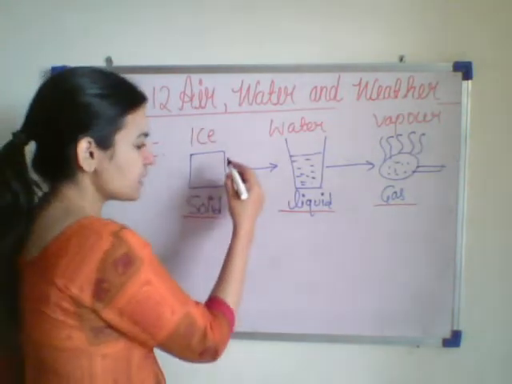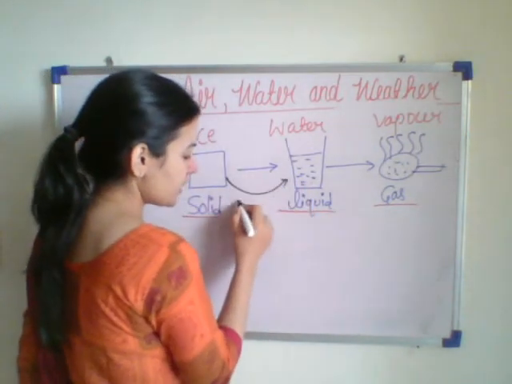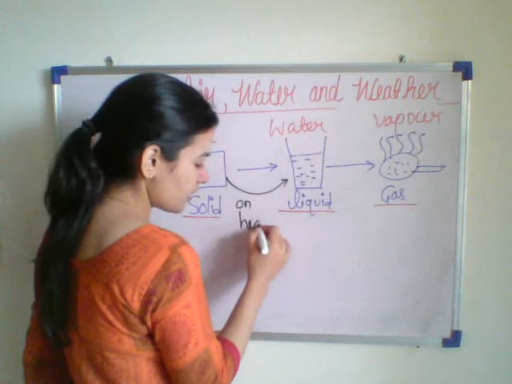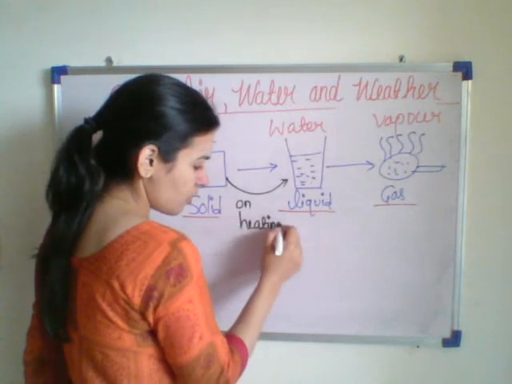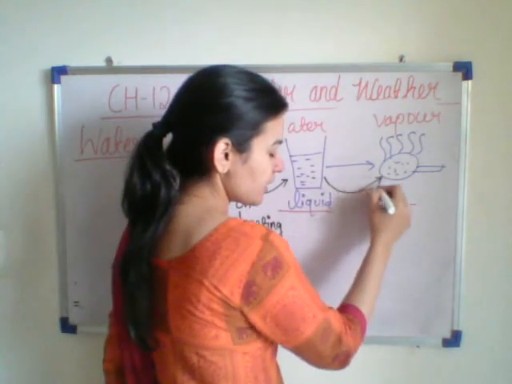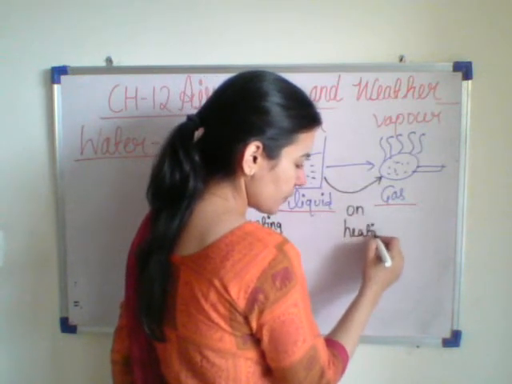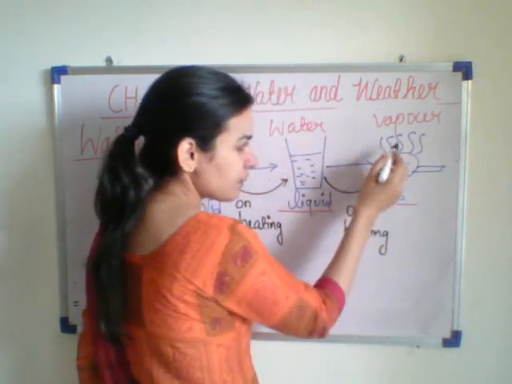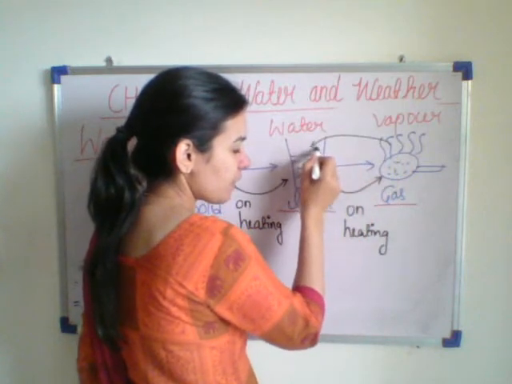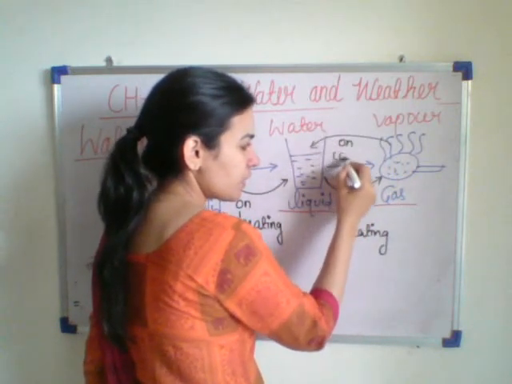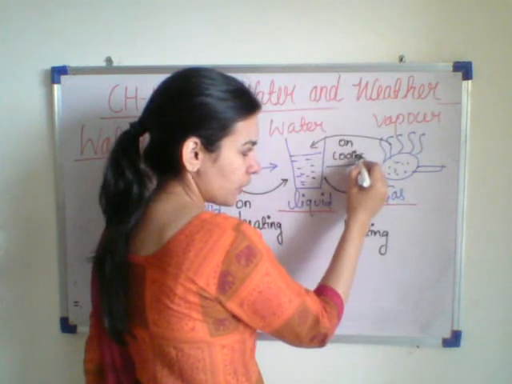So when you heat ice, on heating it turns into liquid. On further heating, it converts into vapor. And what happens if you cool this vapor? This vapor, on cooling, will turn into water.